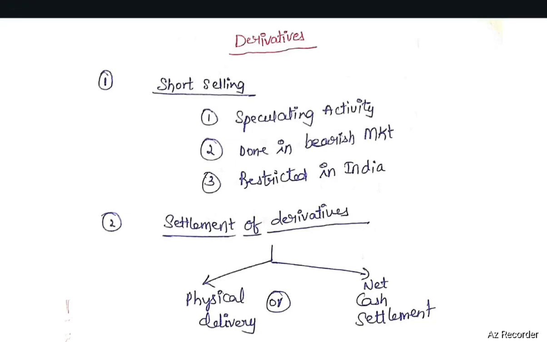Derivatives. Derivatives are financial instruments which derive their value from an underlying asset. Short selling. Short selling is a speculating activity. It is done in case of a bearish market. It is restricted in India.